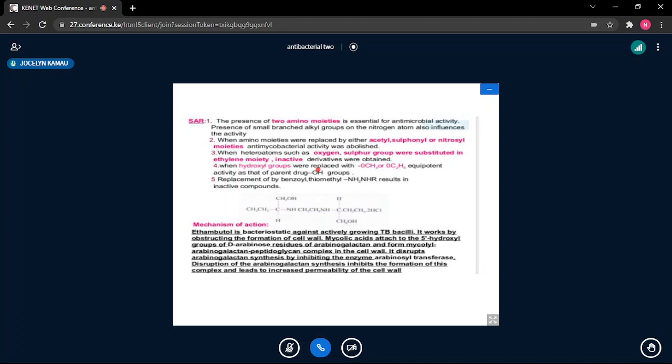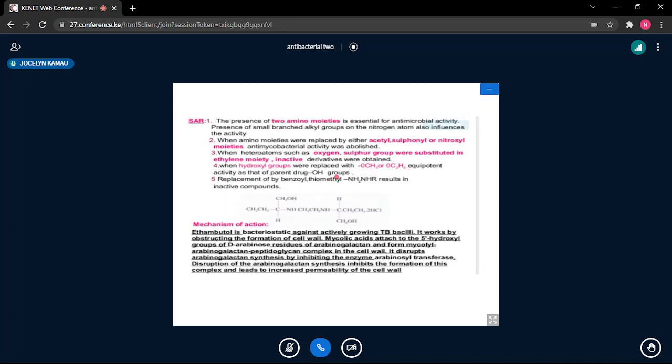The molecule seems to just have to be the way it is for us. When hydroxyl groups were replaced with either methoxy or ethoxy groups, equipotent activity as that of the parent hydroxyl group was obtained. This is the only change that so far we have seen, that you can replace the hydroxyl group with either a methoxy group or an ethoxy group.